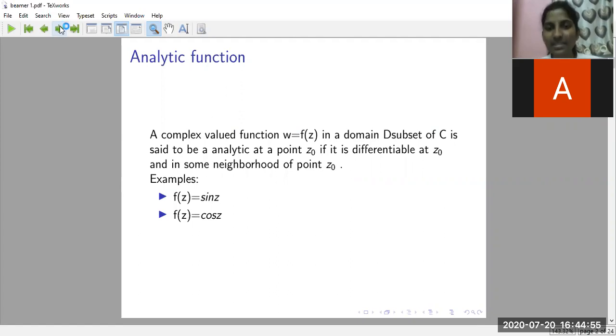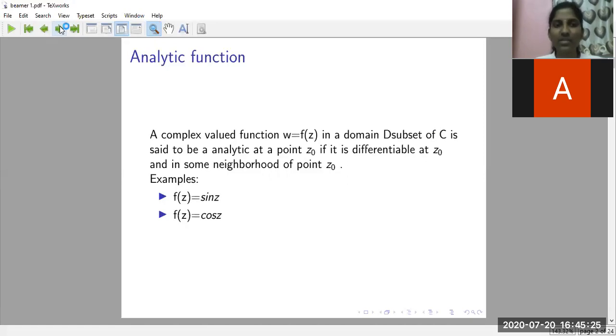Now in complex analysis, what will be the neighborhood in the complex plane? Neighborhood of a point is nothing but an open disk. Why? Because complex numbers are plotted on a plane, and if we consider a neighborhood around that point, we get an open disk. So analyticity of a complex valued function means it should be analytic at that point and also in some neighborhood of that point. Here are some examples: sin z and cos z. These are analytic in the whole complex plane.